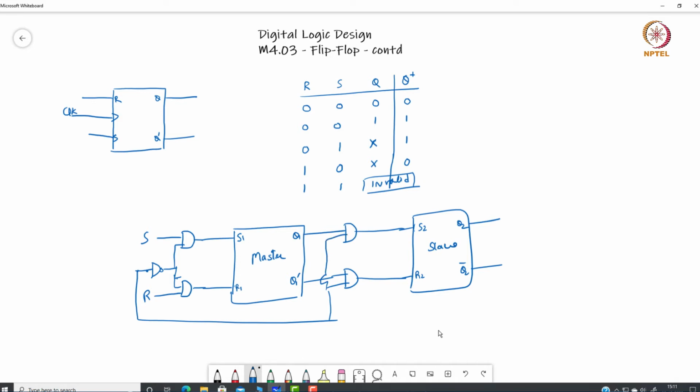Now let us see how it works. Let's consider this as an intermediate input P, and this is my final output Q. Let us consider that this is my clock signal, and this is the value of R, this is S. Initially let us say R is 0 and S is 1.